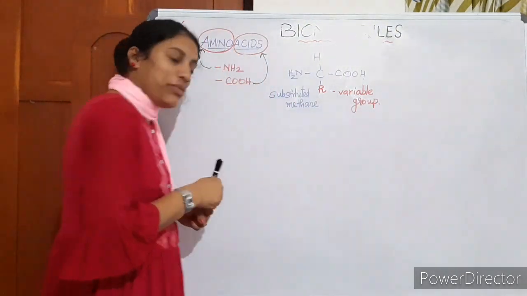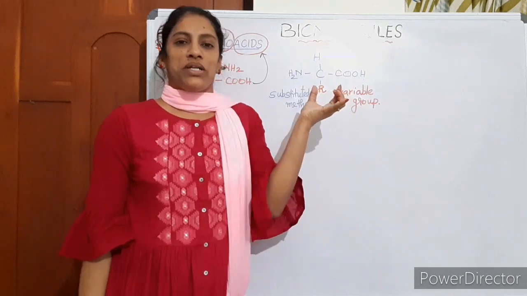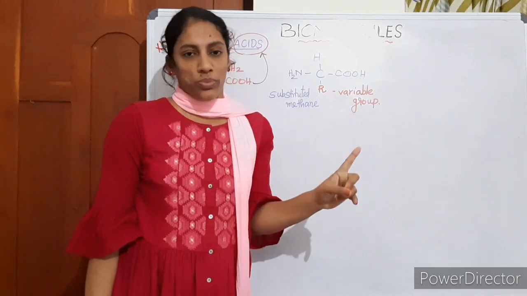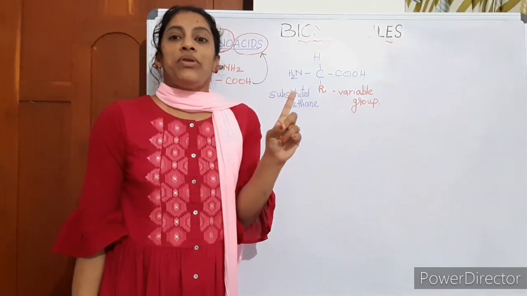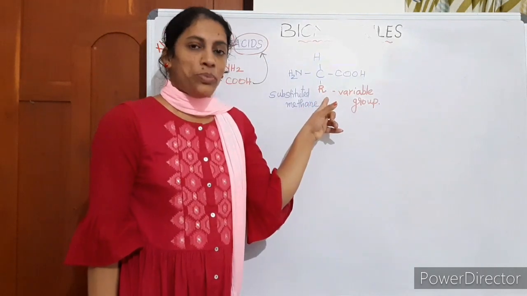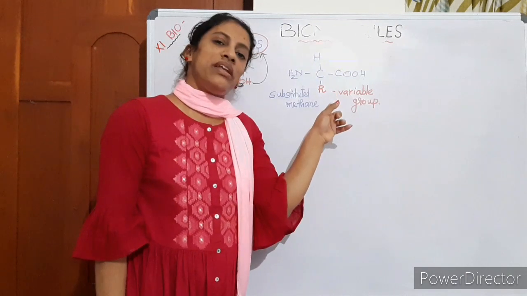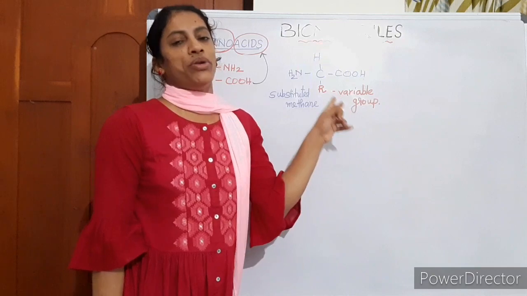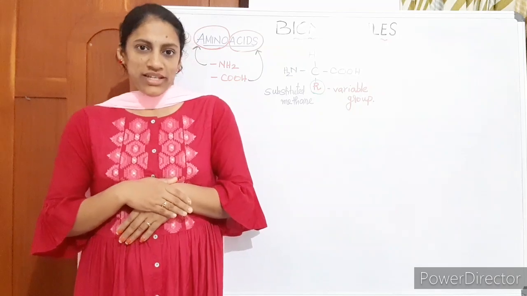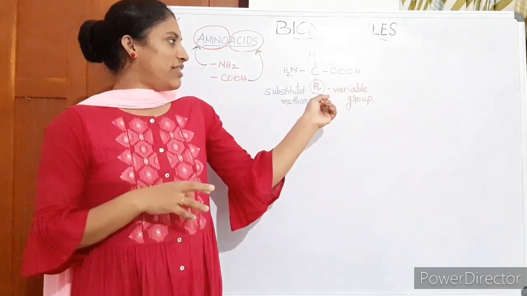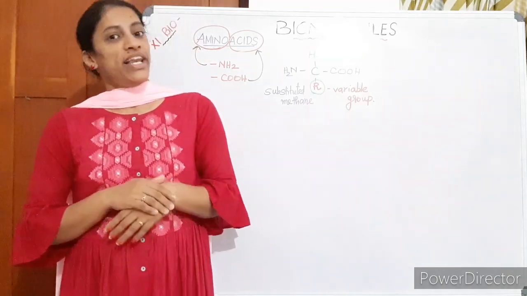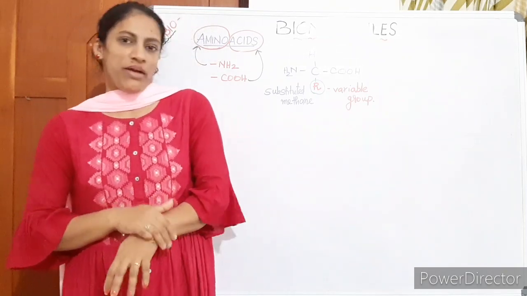So amino acids are substituted methanes. At minimum, they must carry one amino group and one carboxyl group. In the simplest amino acid, the R group is H. The R group is the side group, a variable group. Based on the difference in the R group, there are different amino acids, and we are going to work on that. We represent the variable side group by R. Let us discuss the structures of some of the amino acids.